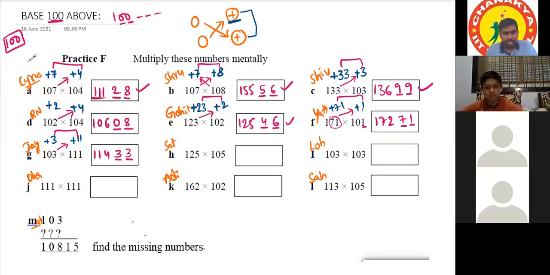Very good. Satvika. So 125 is 25 more than 100, and 105 is 5 more than 100. 125 plus 5 is 130, and 25 into 5 is 125. But since there are only 2 dashes, we'll add 1 to 0. Then the final answer is 13,125. That's all.